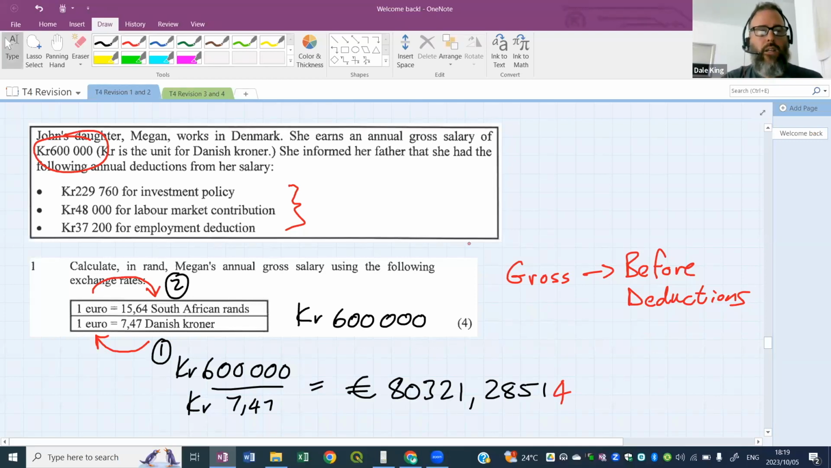All right, so there we go. On the screen are all the deductions. I want you to show me if these deductions together are more than 52% of her gross salary. Off you go. I'll give you 2 minutes.